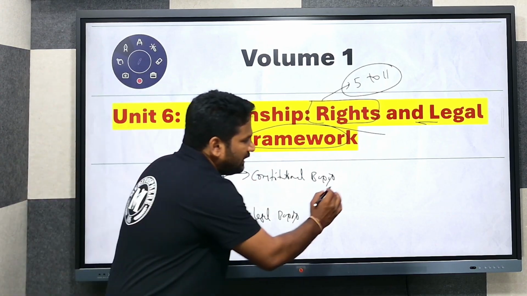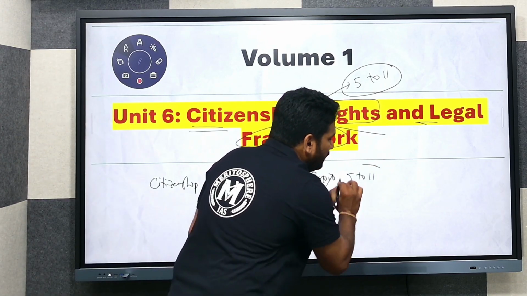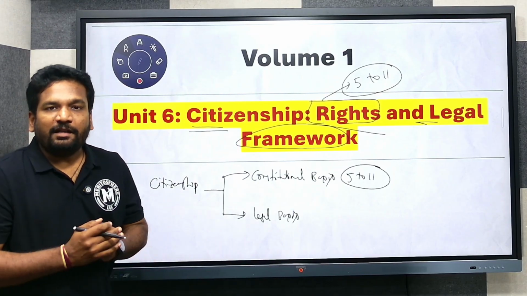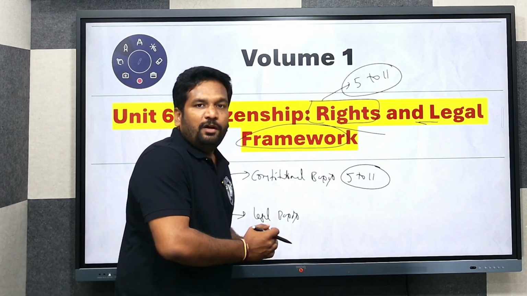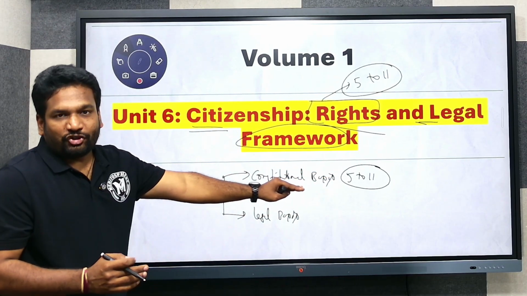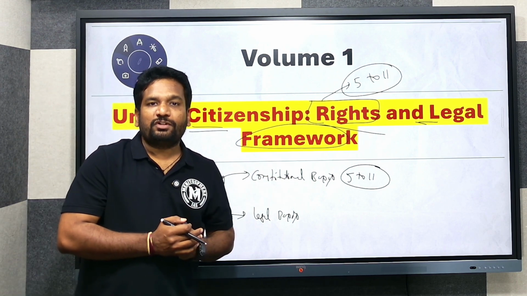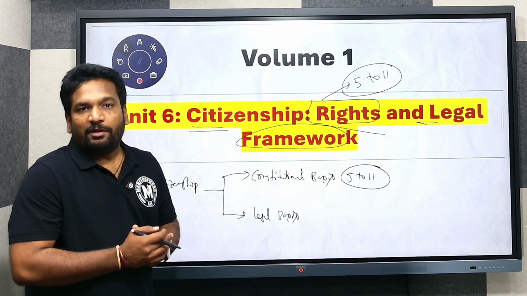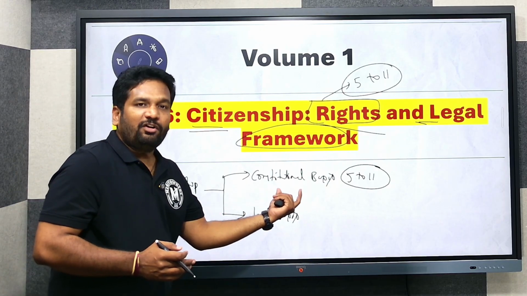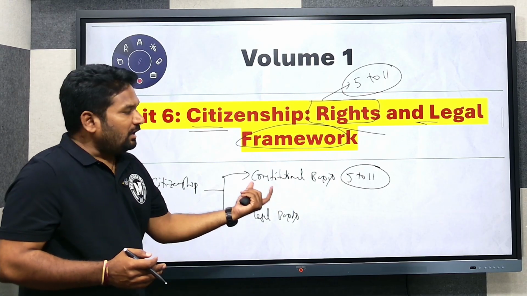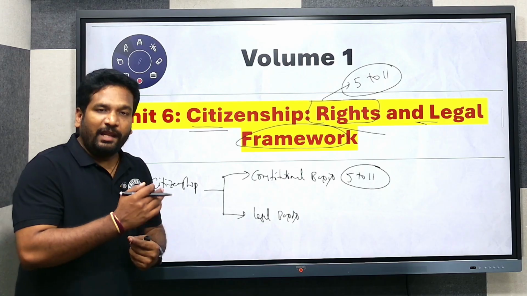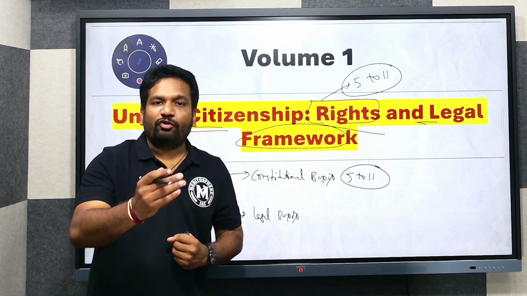Constitutional basis means Articles 5 to 11. Articles 5 to 11 deal with Indian citizenship at the time of partition. So at the time of partition, who were accorded the Indian citizenship will be discussed as part of the constitutional basis. The Constitution itself grants the Parliament the power to deal with Indian citizenship for the future course of time.